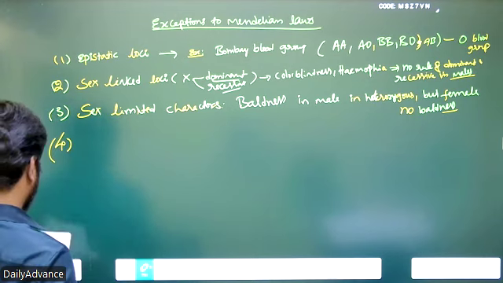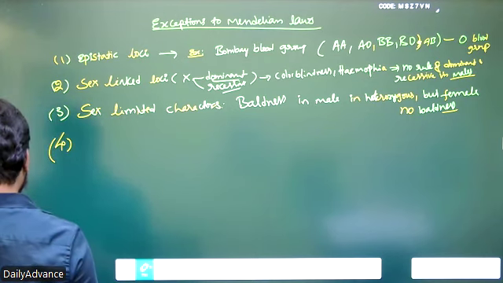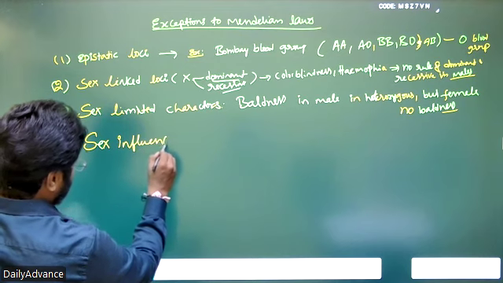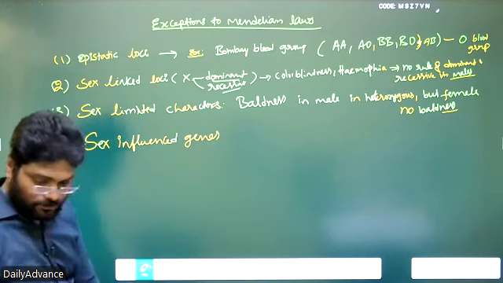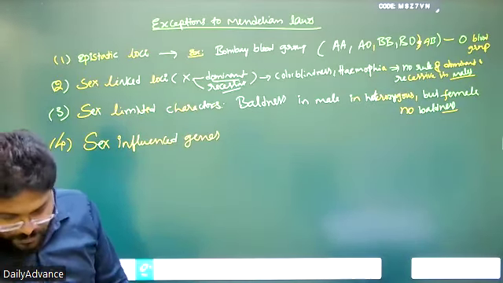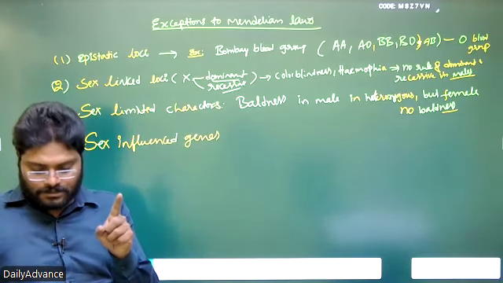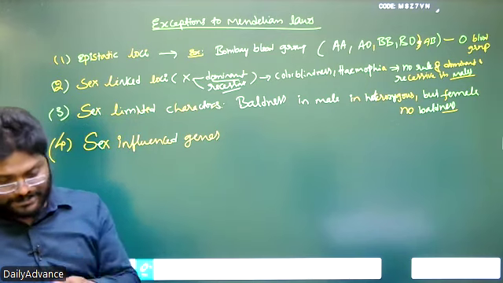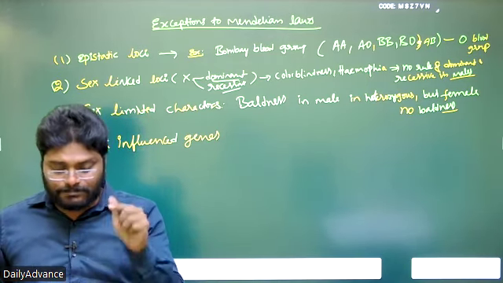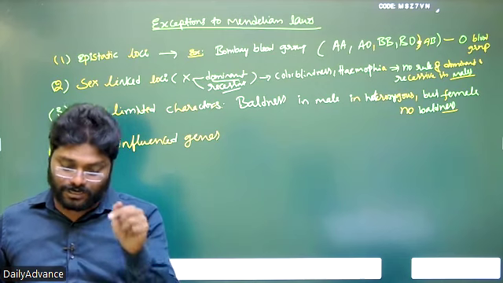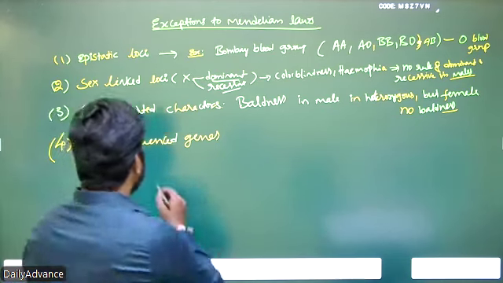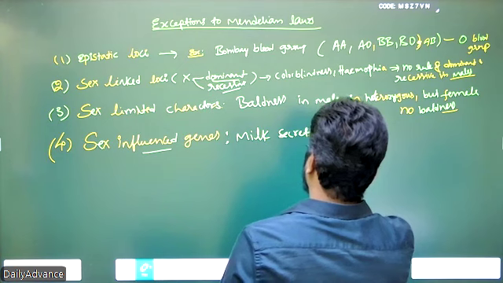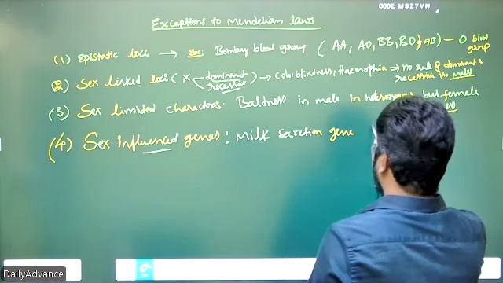So next one, fourth one, exception. So fourth one, sex influenced genes. So what do you mean by sex influenced genes? The genes, the loci which are related to milk secretion, are present in the male as well as the female. But these milk secretion genes are active and working in the female only. Okay, sex influenced gene, milk secretion genes, functioned in the female.